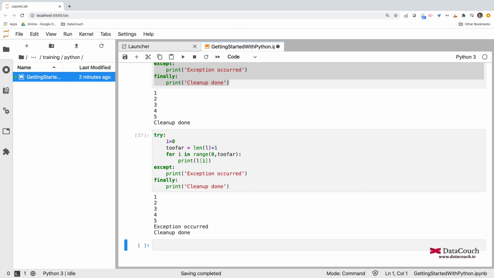The program should be handling the exceptions gracefully. So that is one of the best practices. Whenever you work with Python, try to handle the exception in the try, except, and finally block, and do the needful before the program exits abnormally.